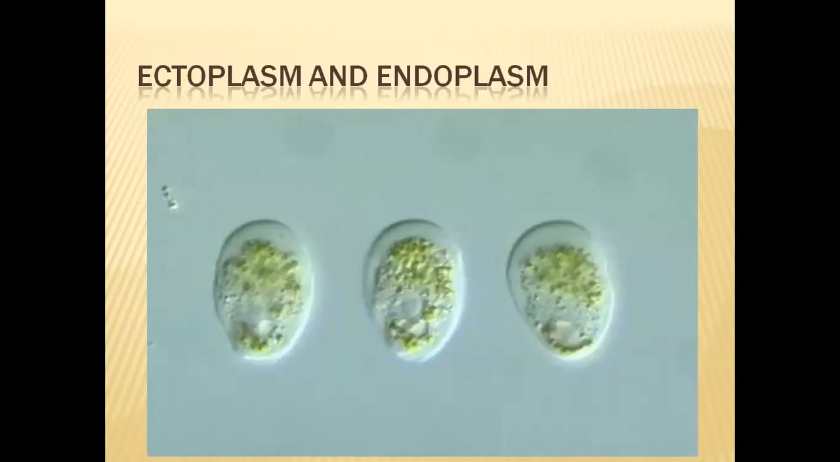So in this diagram, we can clearly see the ectoplasm and endoplasm. So this is the ectoplasm, and the inner granular one is the endoplasm.